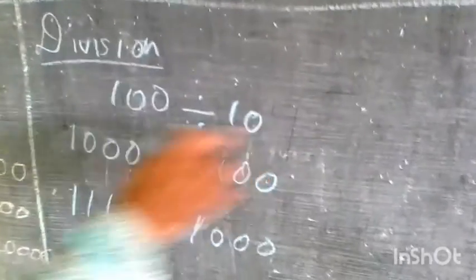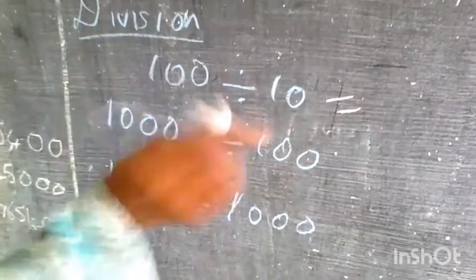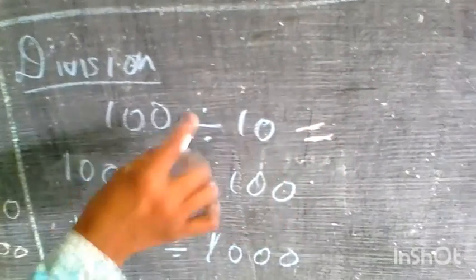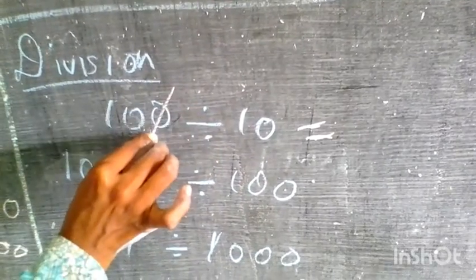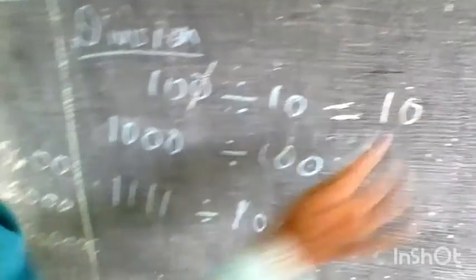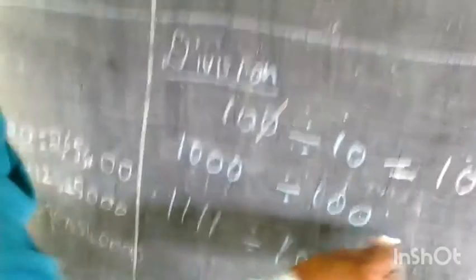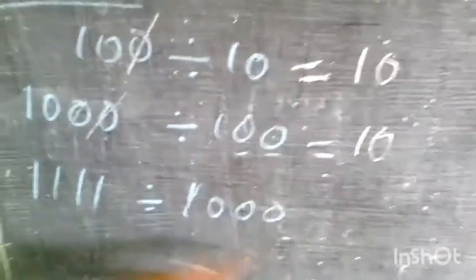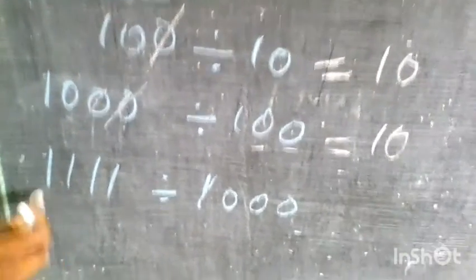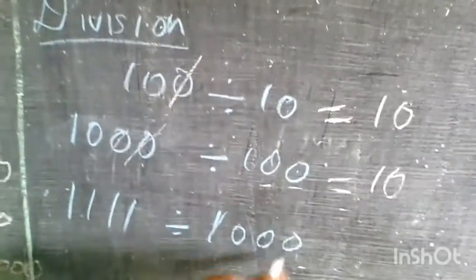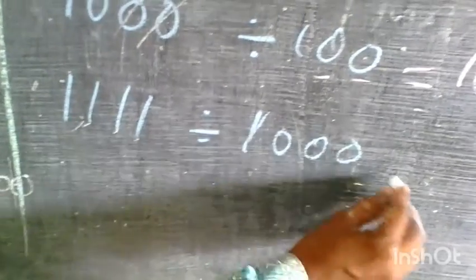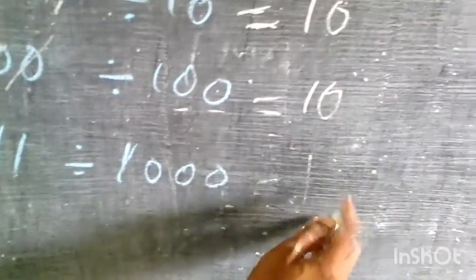Similarly, division, you can check. When I am going to divide with 10, you have to strike out only one 0 from this, that's it. One zero means you have to strike out one digit from the right-hand side. So 100 divided by 10 means you have to strike out one 0, right? So the answer is 10. Similarly, 1000 divided by 100 means you have to strike out 2 zeros. See here, the answer is again 10. And here you see, it is 1111. I am dividing with 1000. So 3 digits, 1, 2, 3. After 3 digits, you know the decimal points and all. You have studied it last year, right?